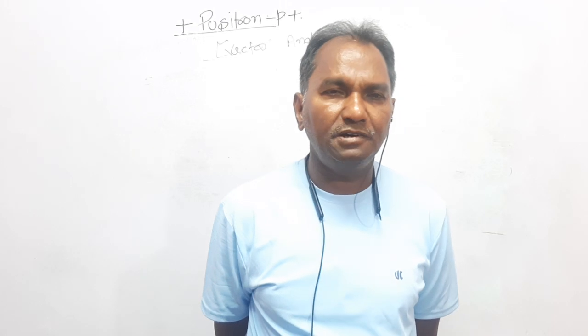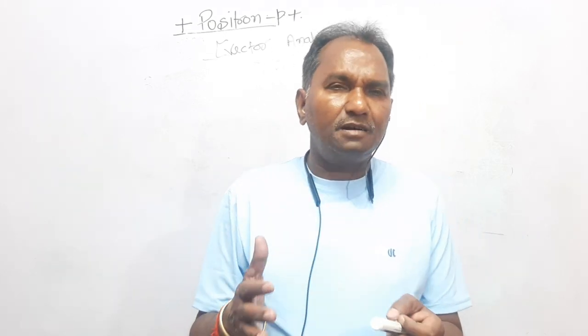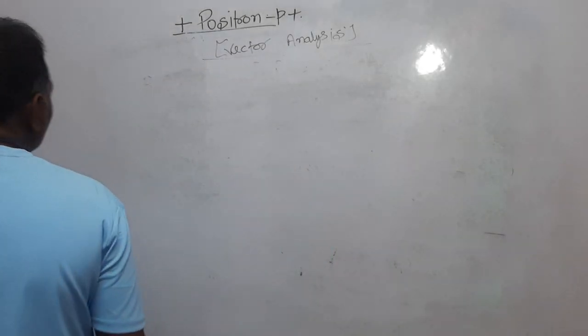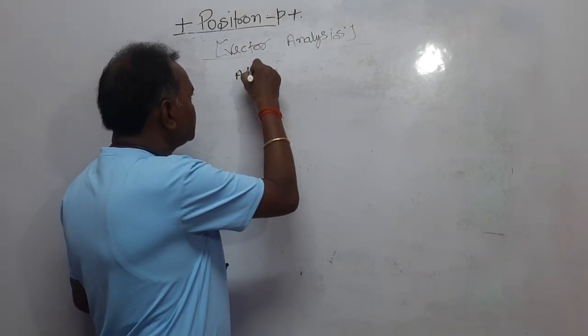Now we have to find out what is the difference between the addition of vectors and the addition of scalars. Now dear students, so we are moving on. The next topic is addition of vectors.